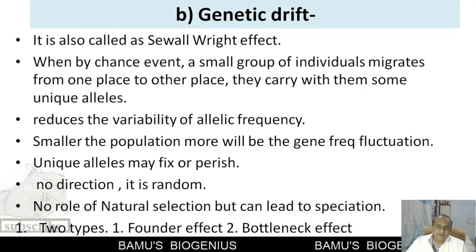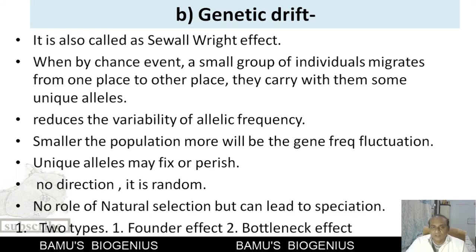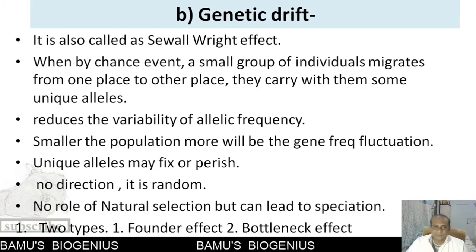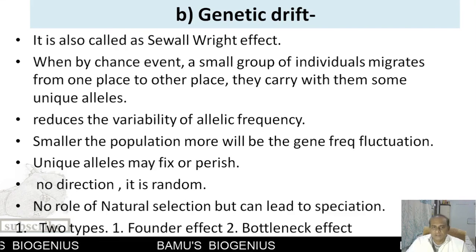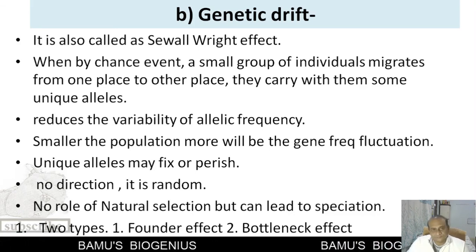Here you will not find any role of natural selection. But still, it has the power to take that particular population towards speciation. So these are of two types. One is called the founder effect, and another is called the bottleneck effect. So that we will see.